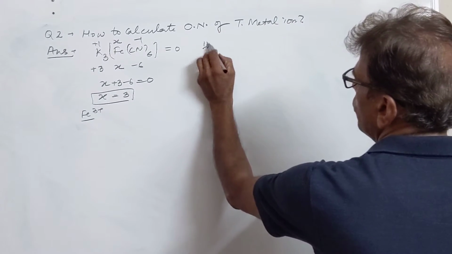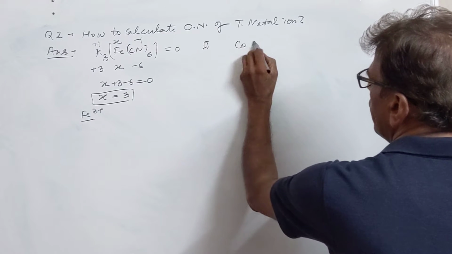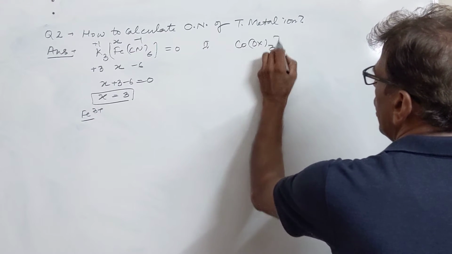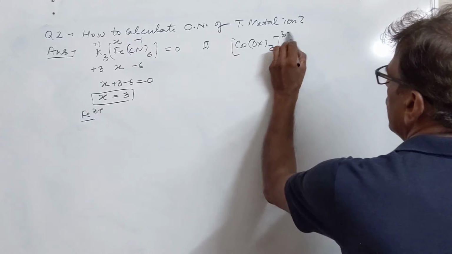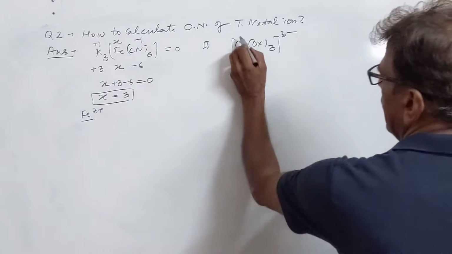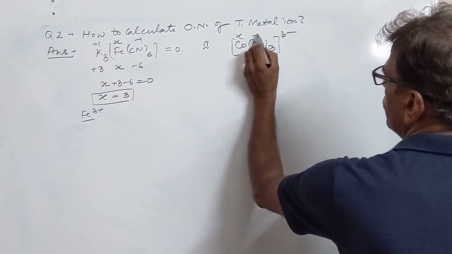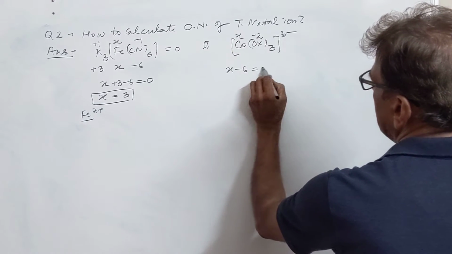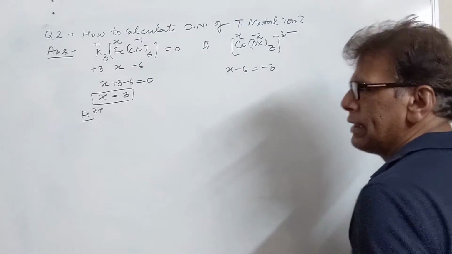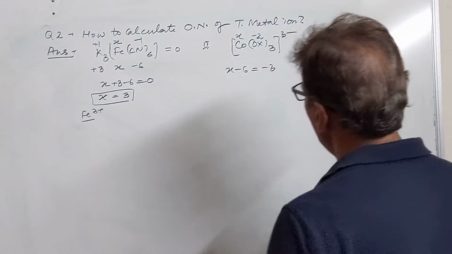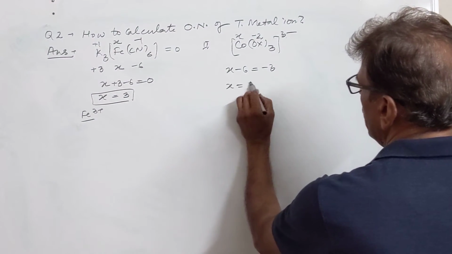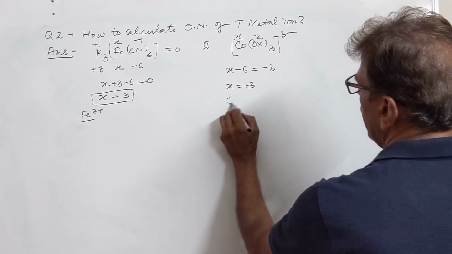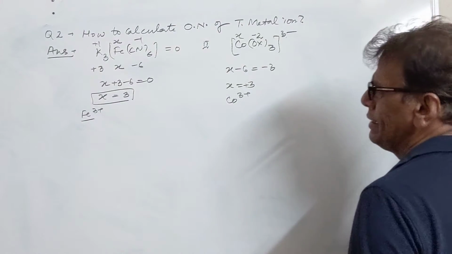Similarly, we come to another complex, that is trioxalato cobaltate(III). Write X here; oxalate has oxidation number minus 2, so X minus 6 equals minus 3, since the overall charge is minus 3. Then X will be plus 3 here. So cobalt is also present in the plus 3 state.